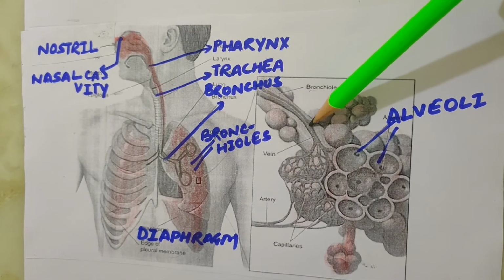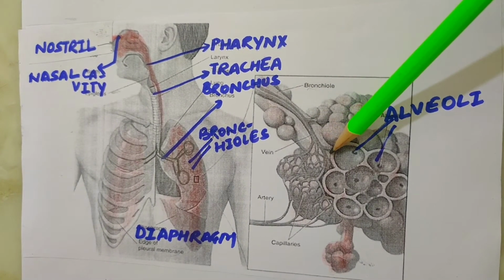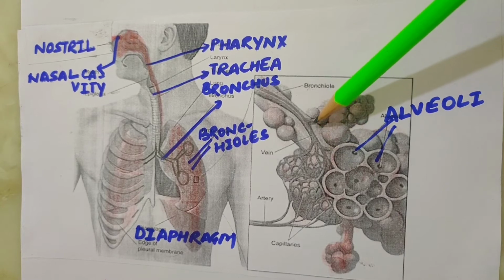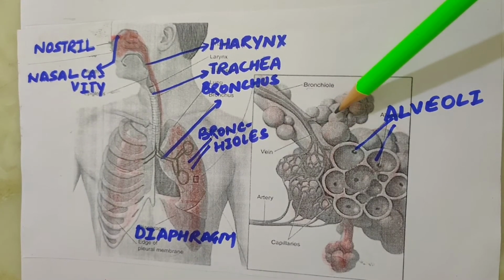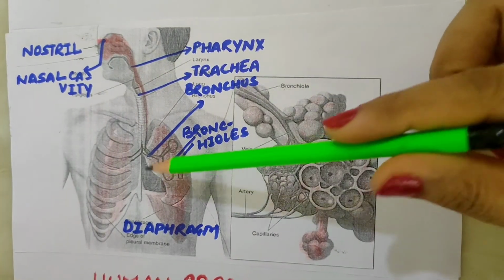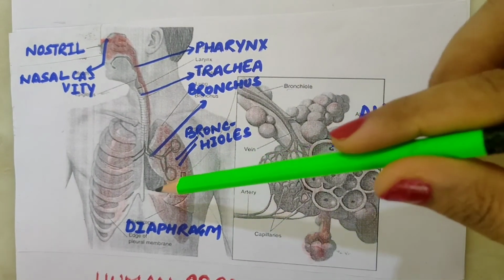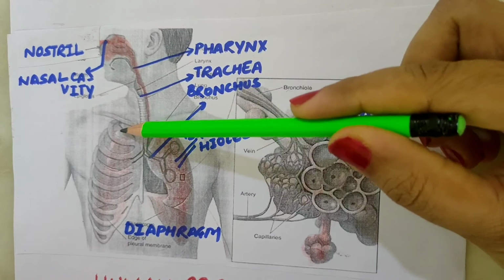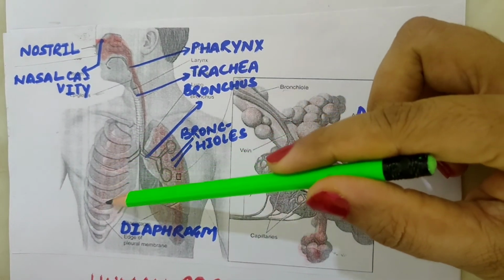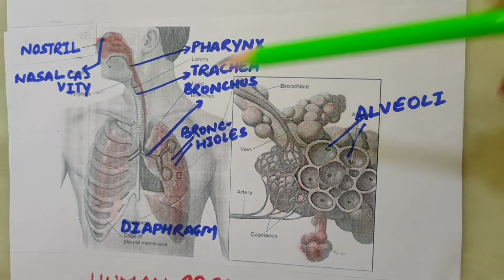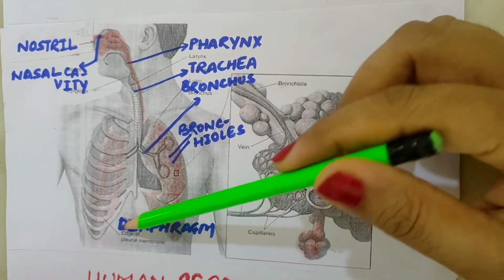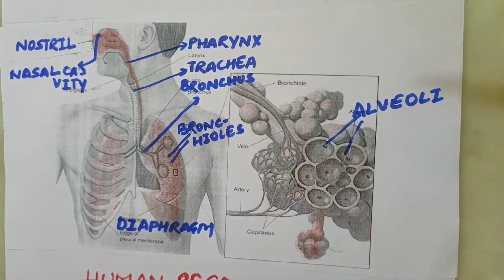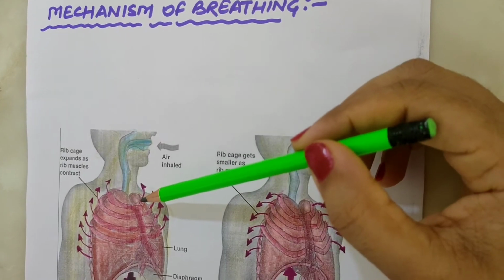So bronchi get divided into bronchioles, and bronchioles end in tiny air sacs called alveoli, where exchange of gases takes place. Lungs are present in the chest cavity. This cavity is surrounded by ribs on the sides. We can see ribs here. There are 12 pairs of ribs in our body, and a large muscular sheet called diaphragm forms the floor of the chest cavity. Next is the mechanism of breathing.